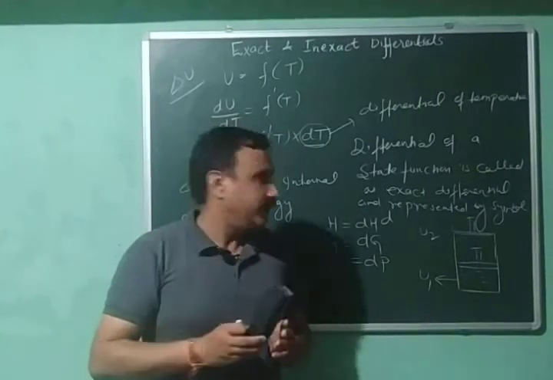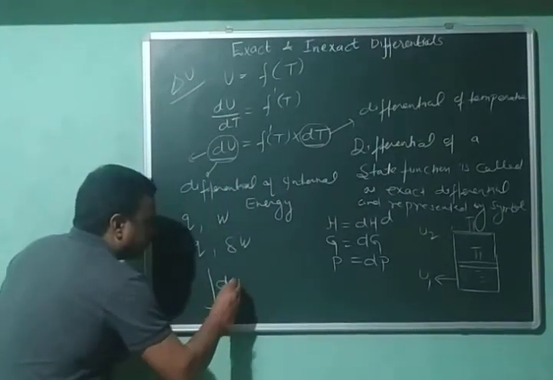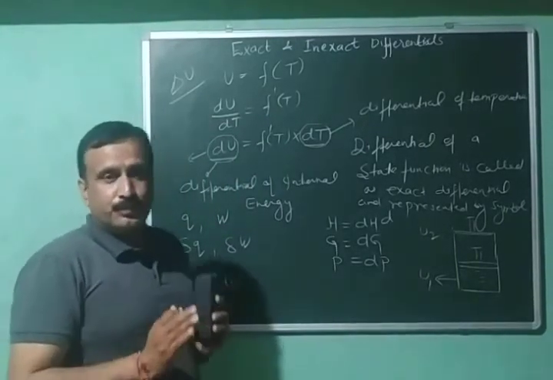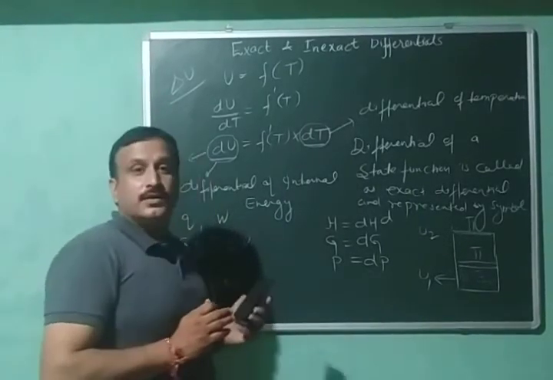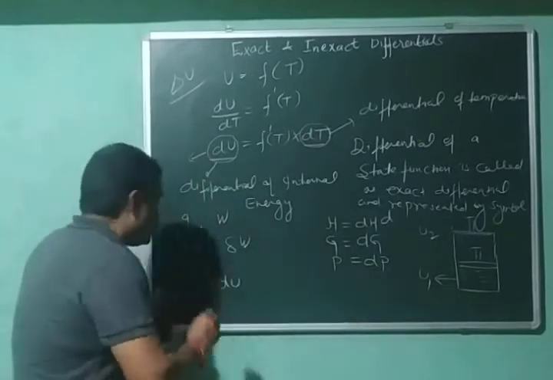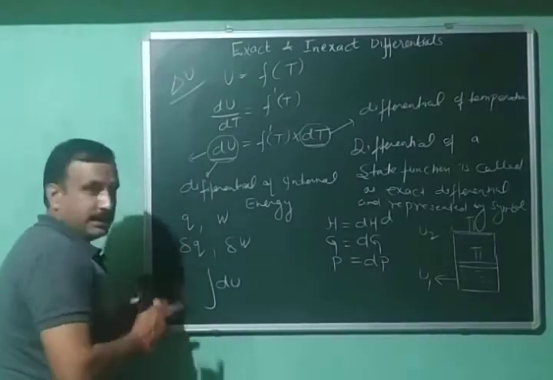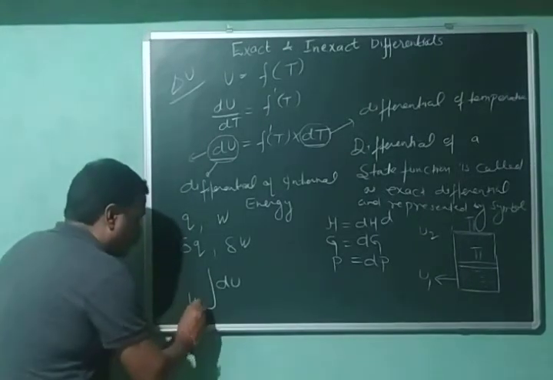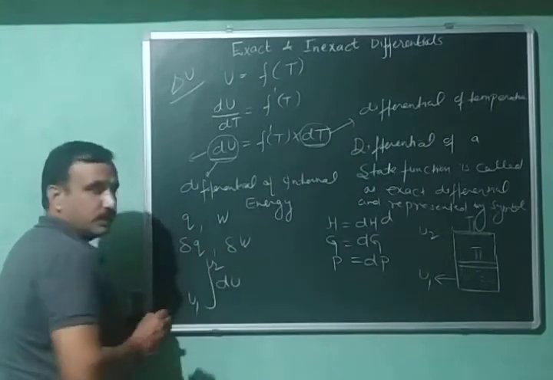How? Let us explain. If dU is the very small change in internal energy, the differential of U, then the total change in the internal energy can be calculated by integration in this manner: initial value U1, final value U2.